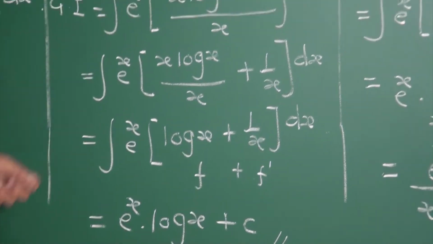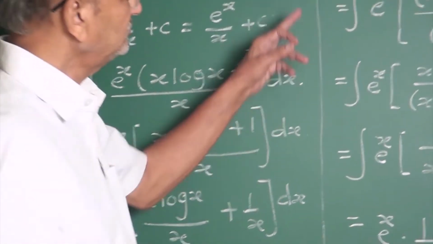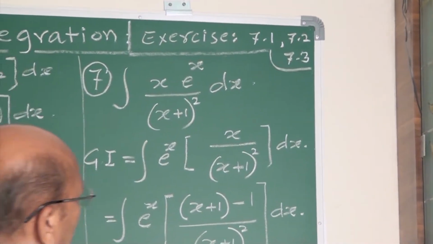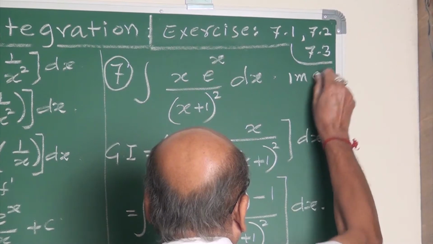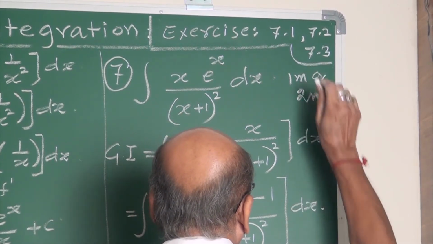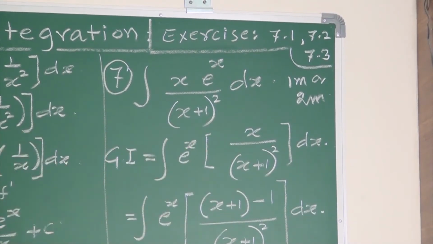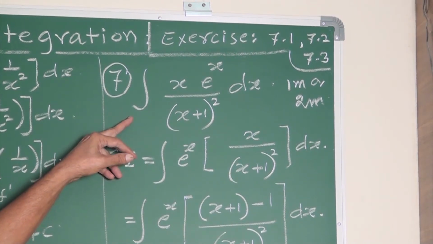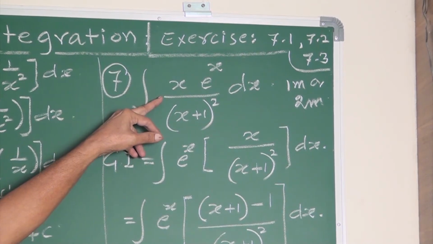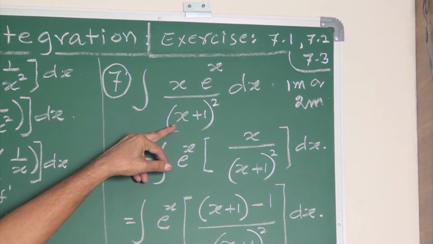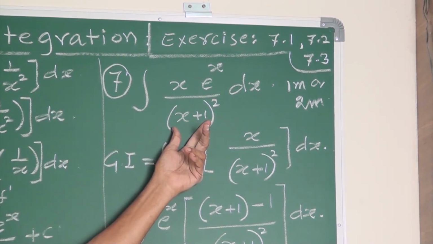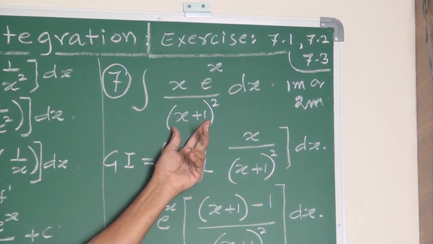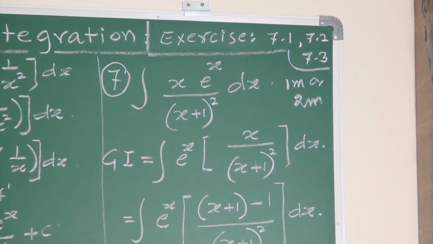Now it is also another good example, my friends. This is slightly lengthy. They may ask it under either 1 mark or 2 mark questions: integrate x e to the power x upon x plus 1 the whole square. Instead of x plus 1, they may give it as 1 plus x; both are the same.